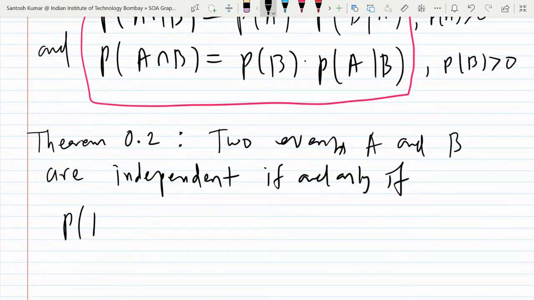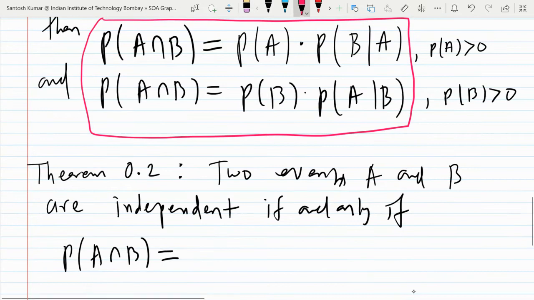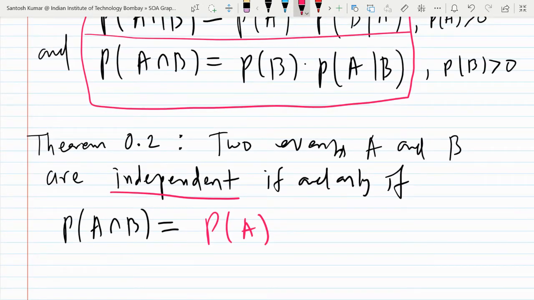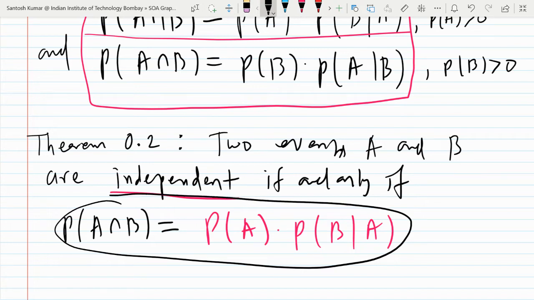So probability of A intersection B will be equal to, look here, I'm just writing this first one, and we are writing for independent. So we say two events are independent. Multiplication rule says that we can write probability of A intersection B as probability of A into probability of B given A. This formula is in general true, always.